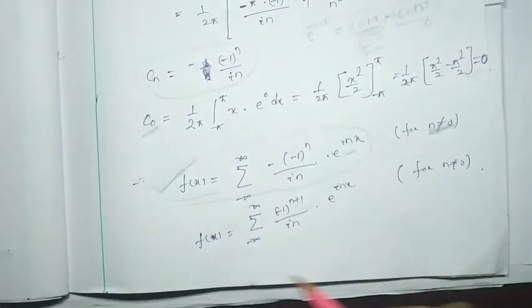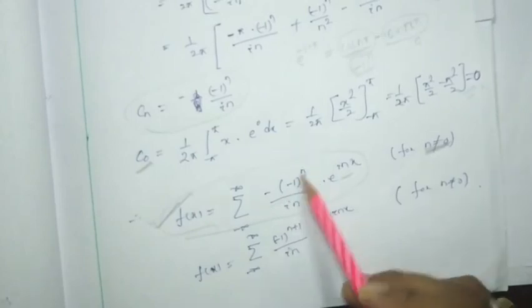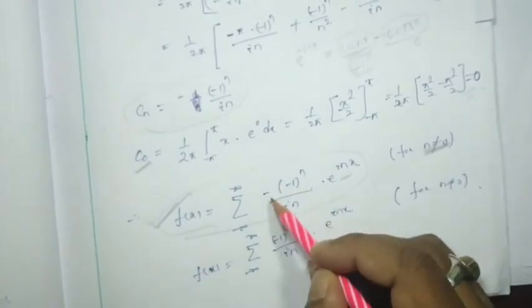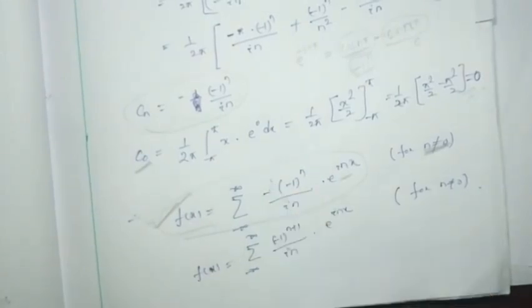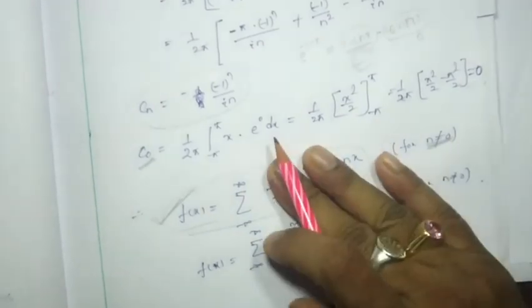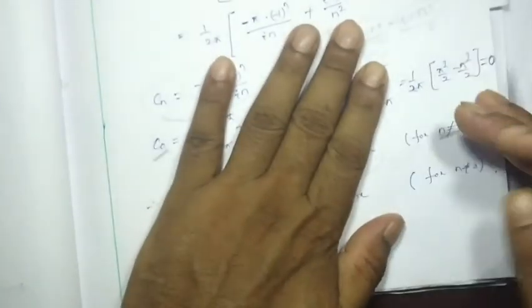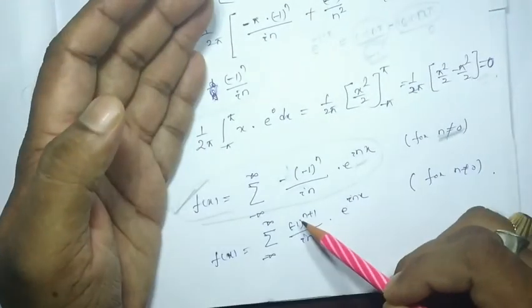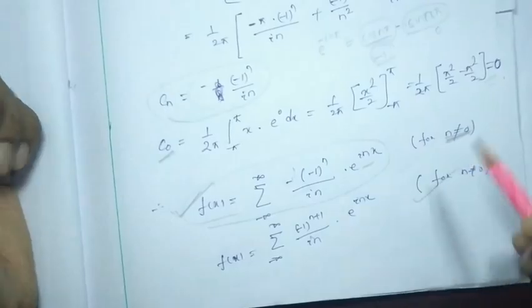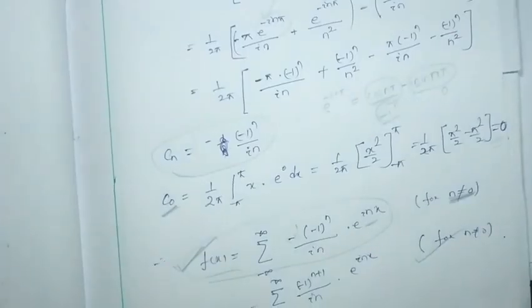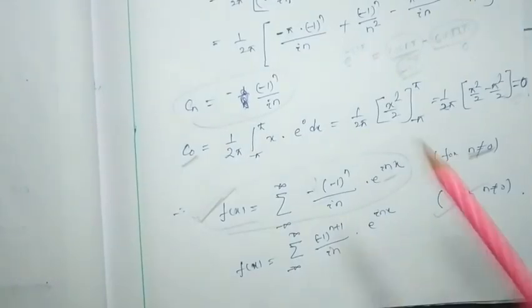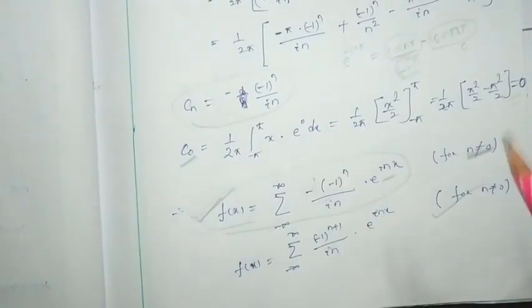The answer was this much, and we got also the same. So hence, if I match exactly with our answer, then here you can see this is minus 1 to the power n. This is what? Minus means minus 1 to the power 1. Okay, so it will be minus 1 to the power n plus 1 by i n e to the power i n x. So this is our answer. So you can write wherever you want. I suggest that you pause the video and write the note.